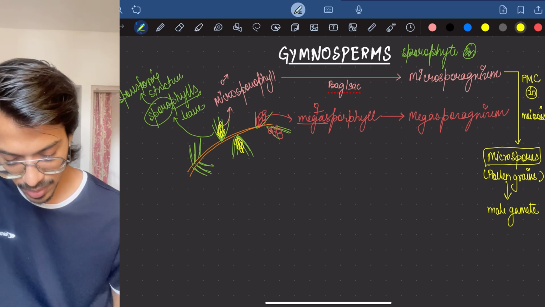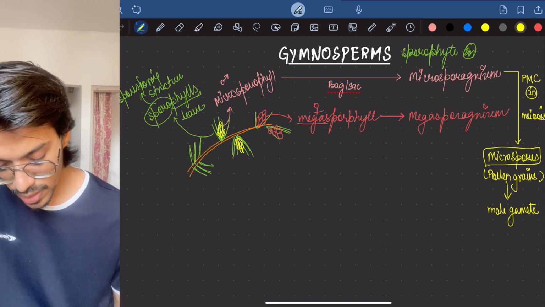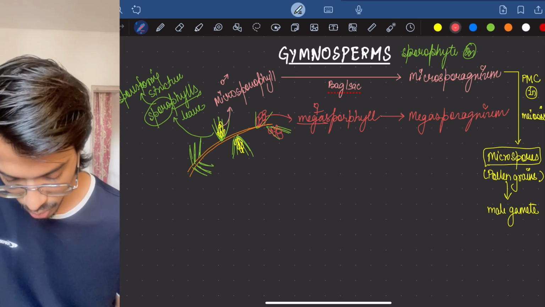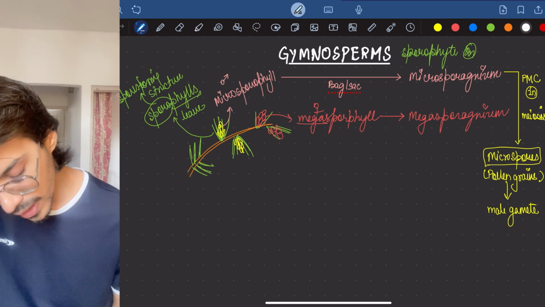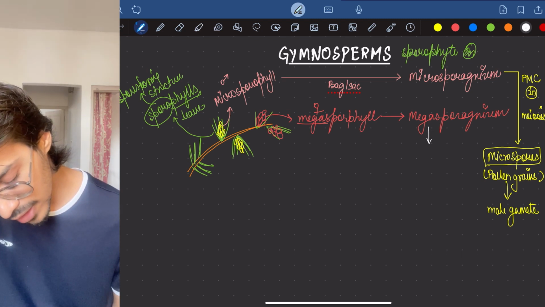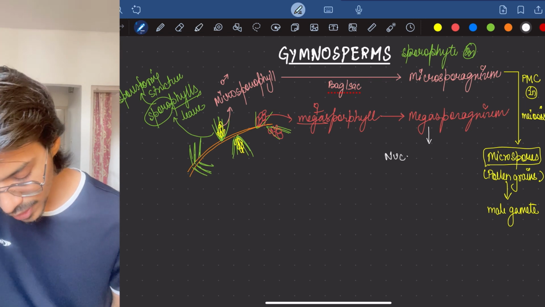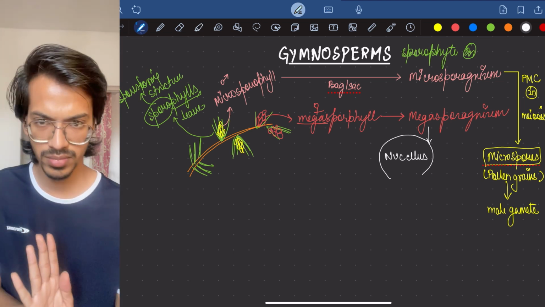When we come to the female gamete, inside megasporangium there are certain cells present called nucellus. These nucellus cells are protected by integuments, and when these integuments are present, we call it ovule. So megasporangium and ovule are the same thing.